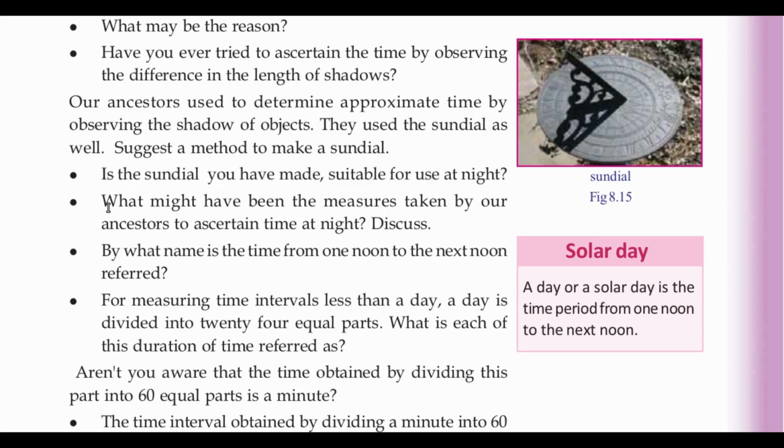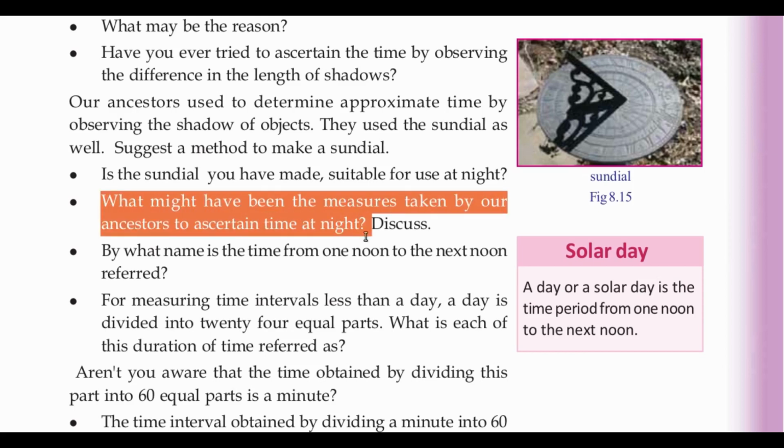What might have been the measures taken by our ancestors to ascertain time at night? What were our ancestors' methods to find time at night? They were using astronomical observations. They were depending on the stars.